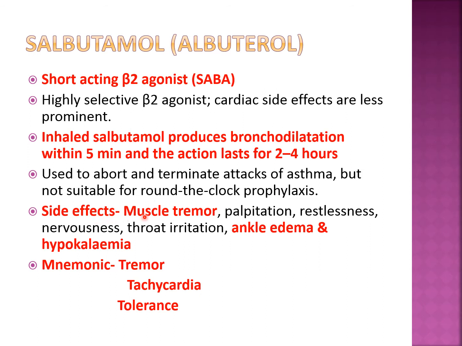What are the side effects of salbutamol? The very important one is muscle tremor. Okay, because beta 2 receptors are present in the skeletal muscles and they are stimulated. That's why muscle tremor is a common side effect of salbutamol. Palpitation, that is increase in heart rate, or in other words tachycardia. Restlessness, nervousness because of some amount of sympathetic system stimulation, throat irritation, and ankle edema and hypokalemia. So it is causing a decrease in potassium level.